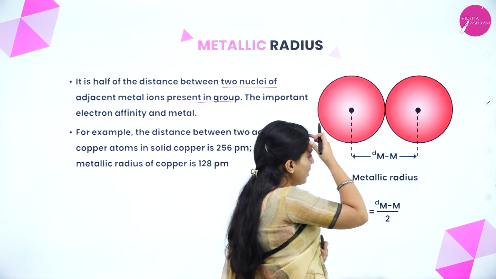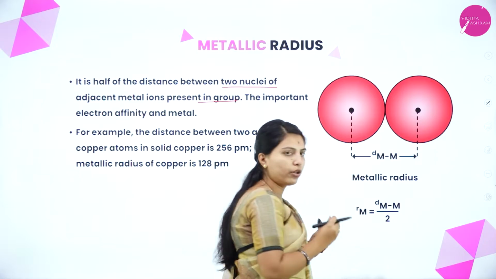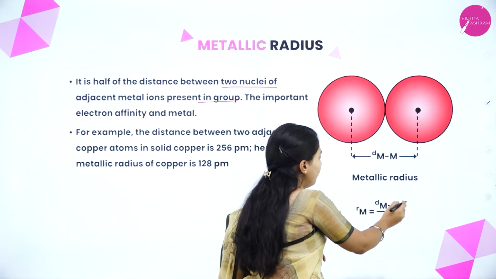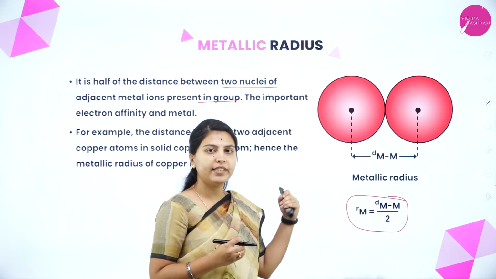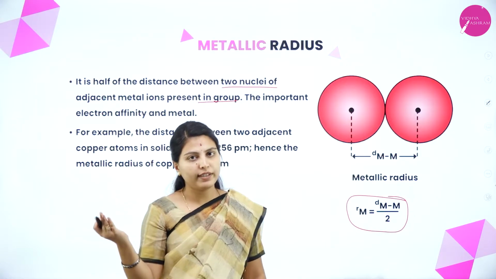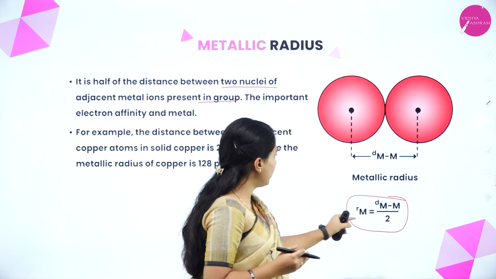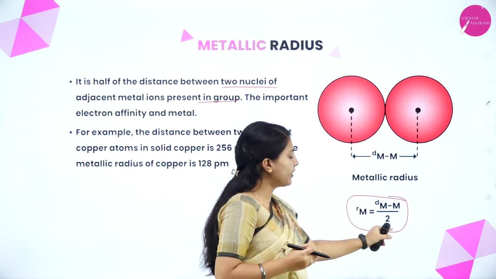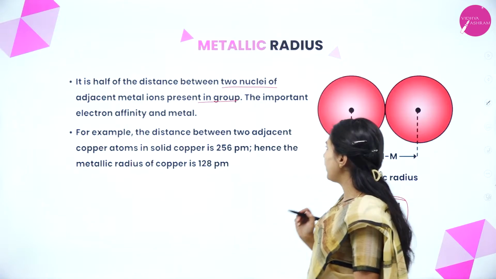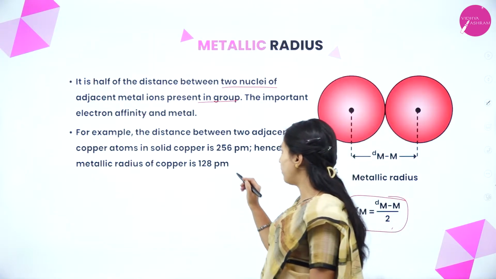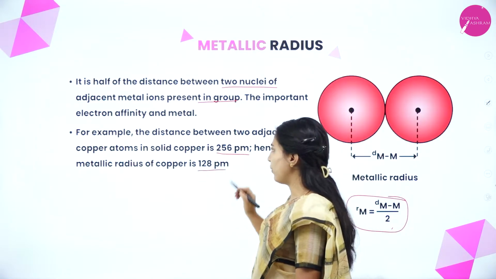See here, both are metal atoms and they are adjacent to each other. They have taken the overall distance and divided it by 2. Same thing we did with covalent radius, they are doing here. But instead of covalently bonded nature, here it is adjacent metallic atoms. Both the metallic atoms' distance divided by 2 will give the metallic radius. For example, the distance between 2 adjacent copper atoms in solid copper is 256 picometer. Divided by 2, 256 divided by 2 is 128.